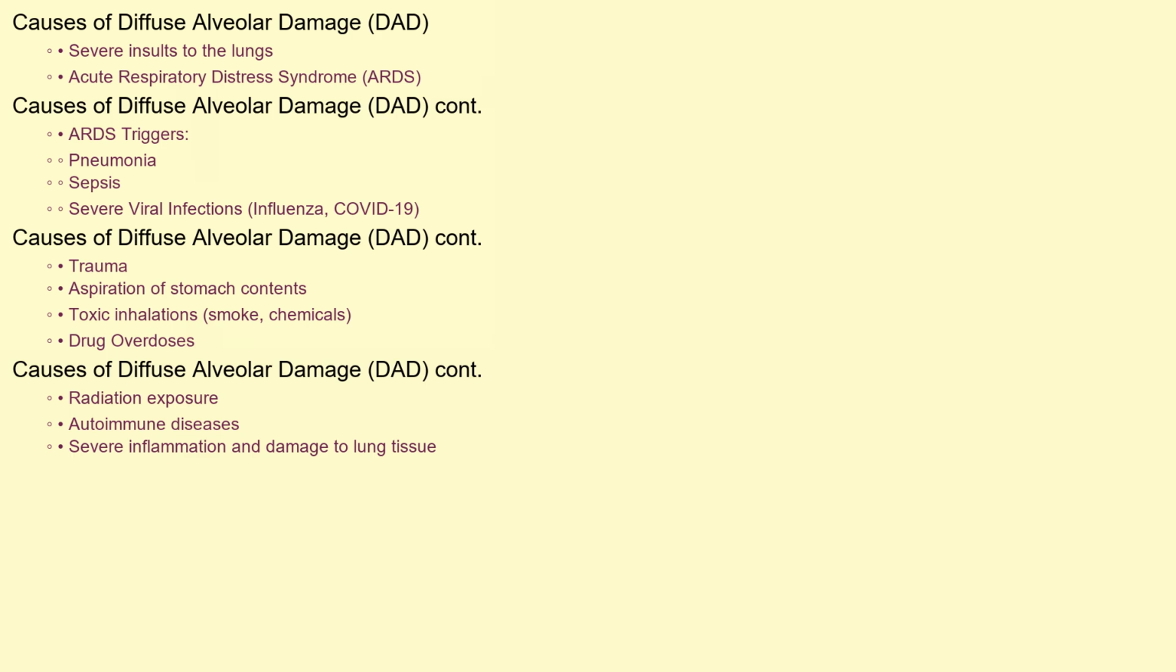So what exactly causes DAD? The causes are varied, but often involve severe insults to the lungs. One of the most common culprits is acute respiratory distress syndrome, or ARDS, which itself can be triggered by infections like pneumonia, sepsis, or even severe viral infections like influenza or COVID-19. Other potential causes include trauma, aspiration of stomach contents, toxic inhalations such as smoke or certain chemicals, drug overdoses, radiation exposure, and even certain autoimmune diseases. Essentially, anything that severely inflames and damages the lung tissue can potentially lead to DAD.